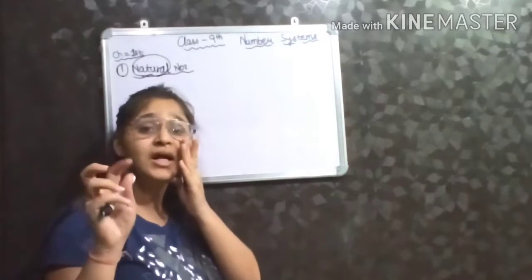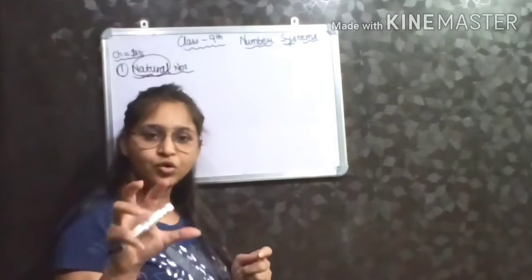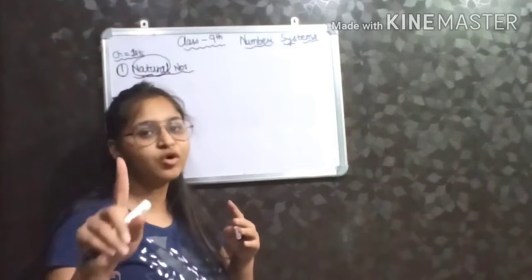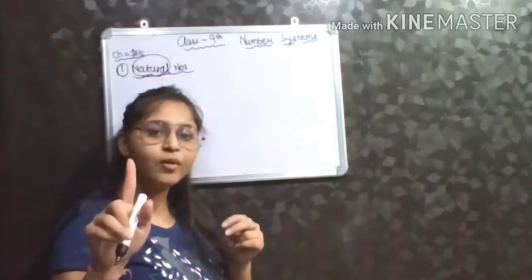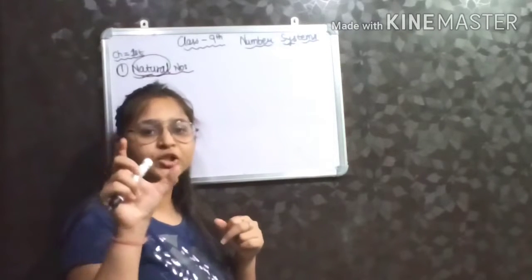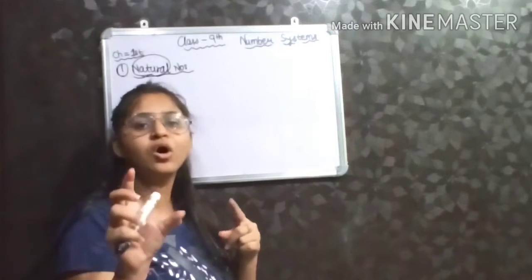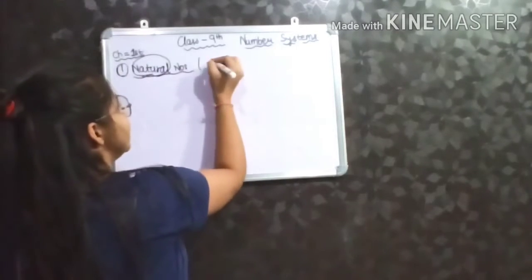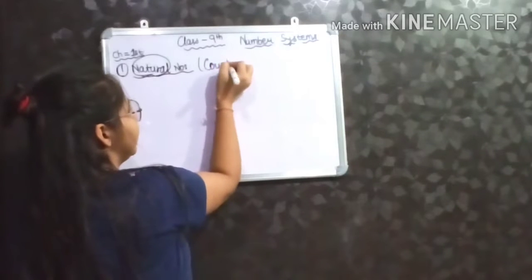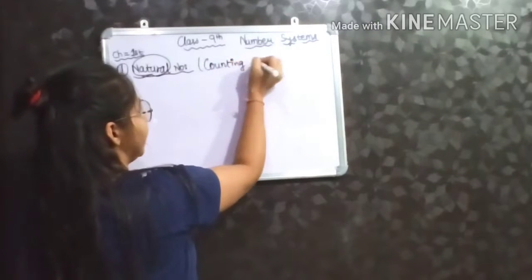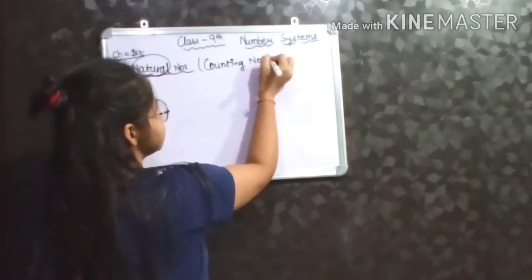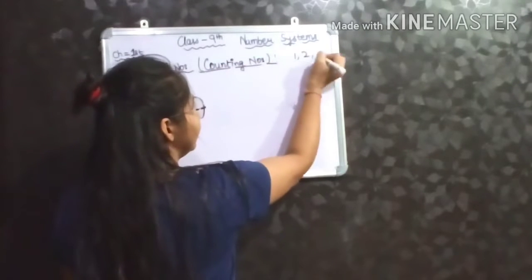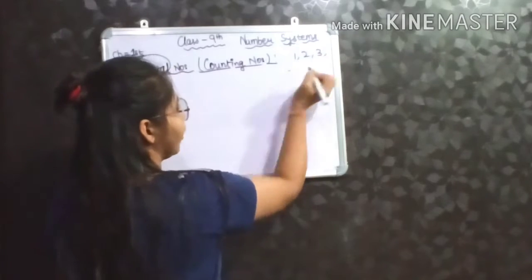It means the natural numbers that you use in your day-to-day life or in your counting always start from 1, not from 0. That's why natural numbers are also called counting numbers. The another name of natural numbers is counting numbers. Now, counting numbers start from 1, 2, 3 up to ...